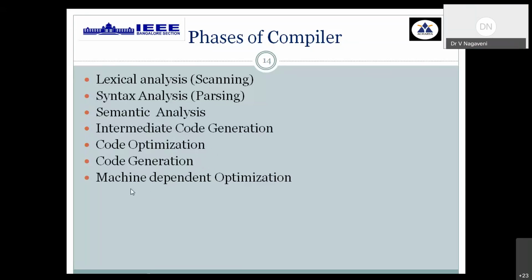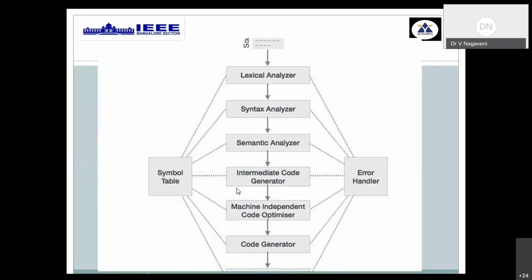Then, optionally, you can perform one more level of optimization on the generated assembly level language code, so as to create an efficient assembly level language code. These are the main stages involved in the phases of a compiler. Now, this is again depicted in flow chart form, wherein you give the input in the form of a source program and generate the assembly level language at the end.